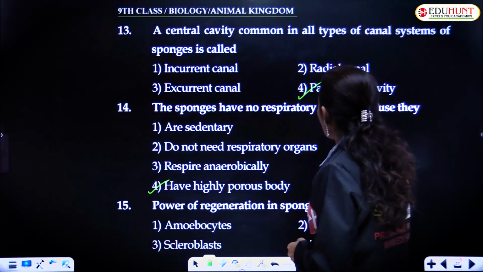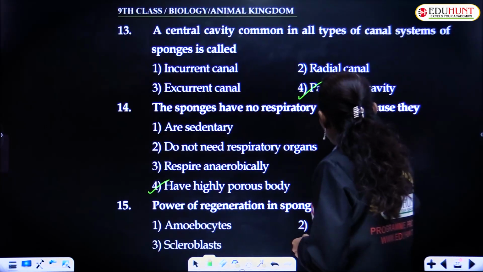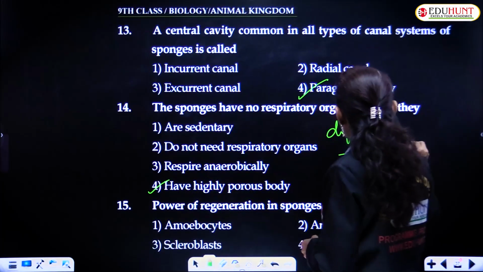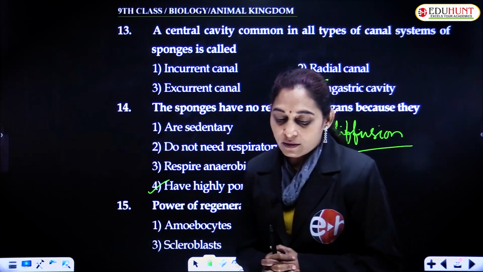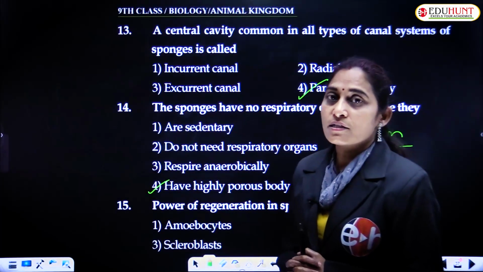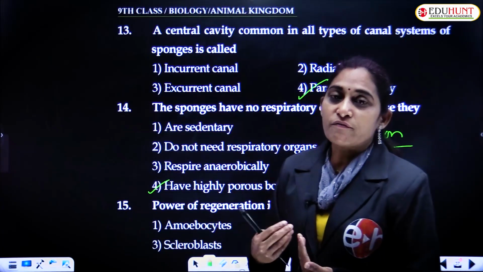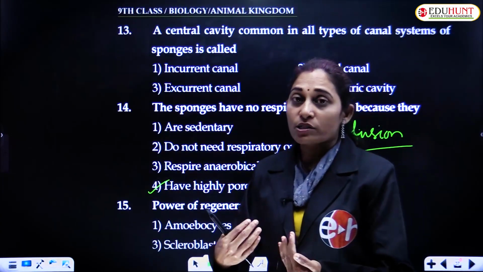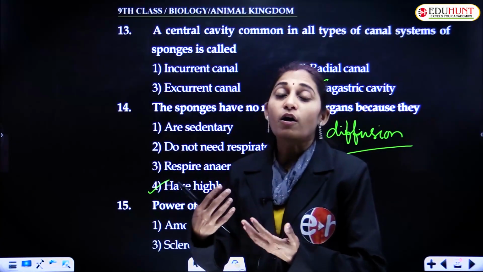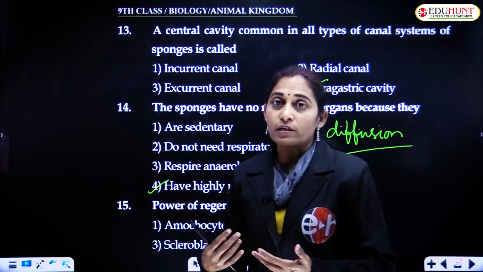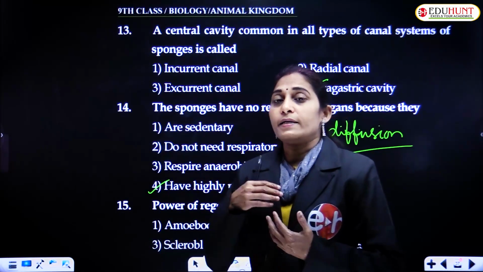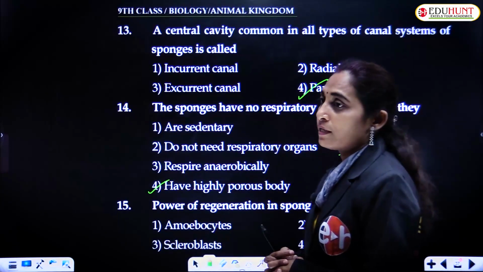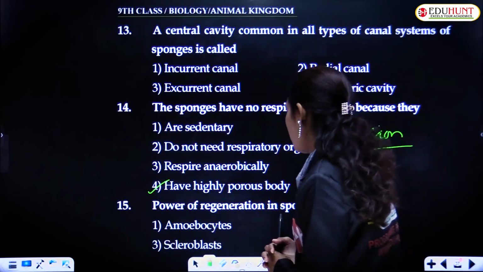Diffusion occurs from the body surface: dissolved oxygen present in the water is taken in, and the CO2 is liberated out during respiration.